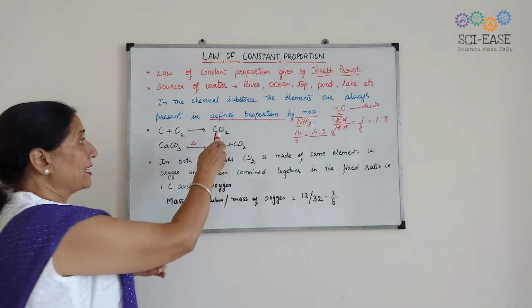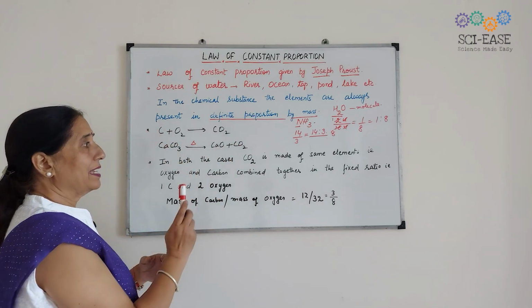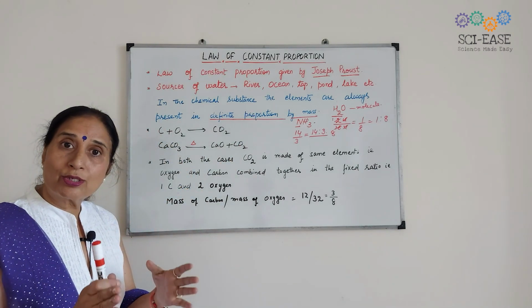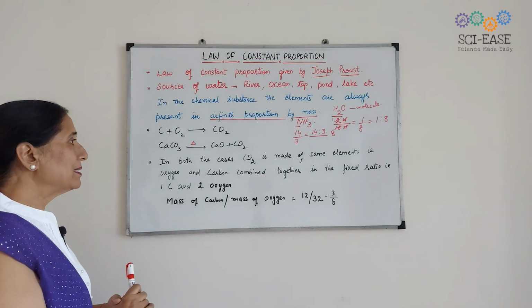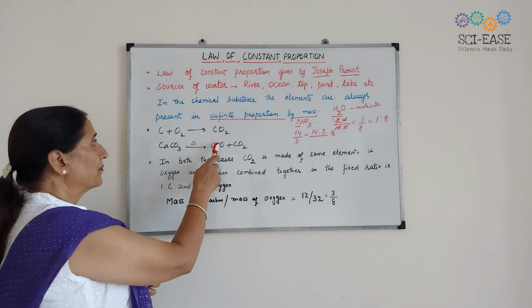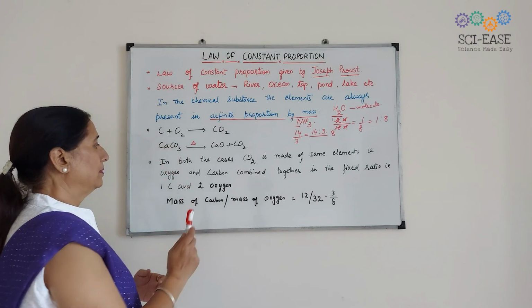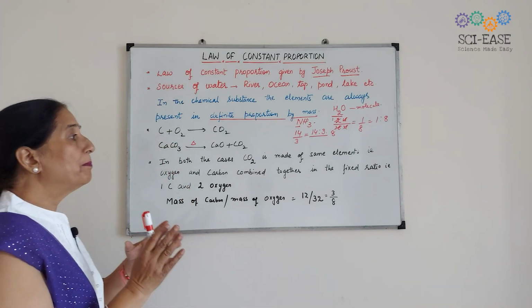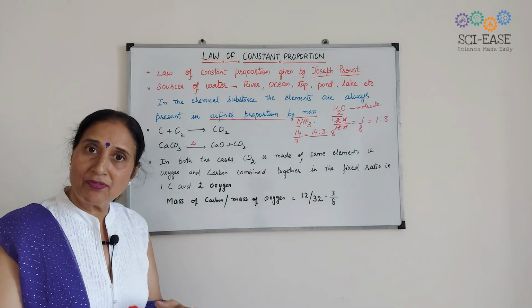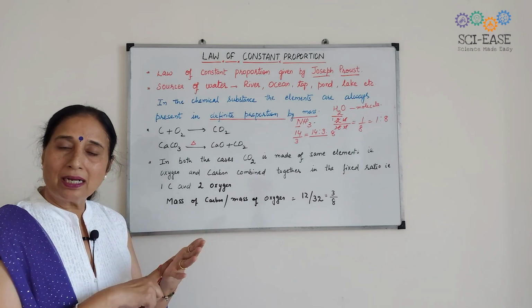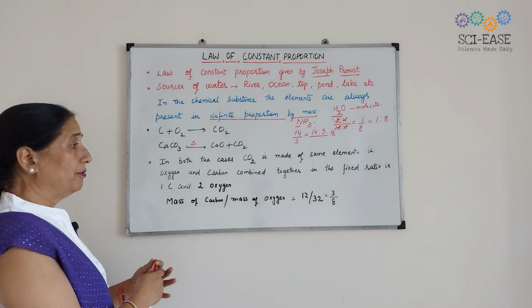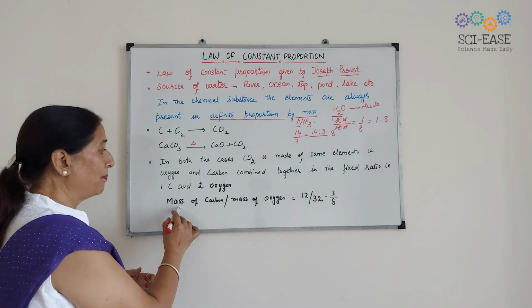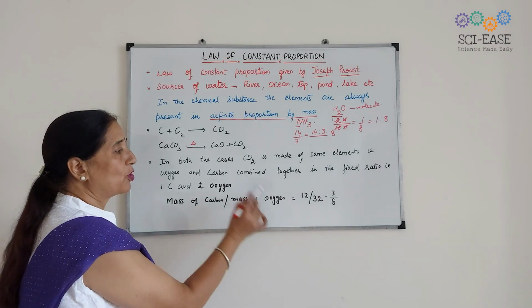In both these cases, first and second, carbon dioxide is made up of the same elements. That is, oxygen and carbon are combined together in a fixed ratio, that is 1 carbon and 2 oxygen. So, we can calculate the mass of carbon over the mass of oxygen.